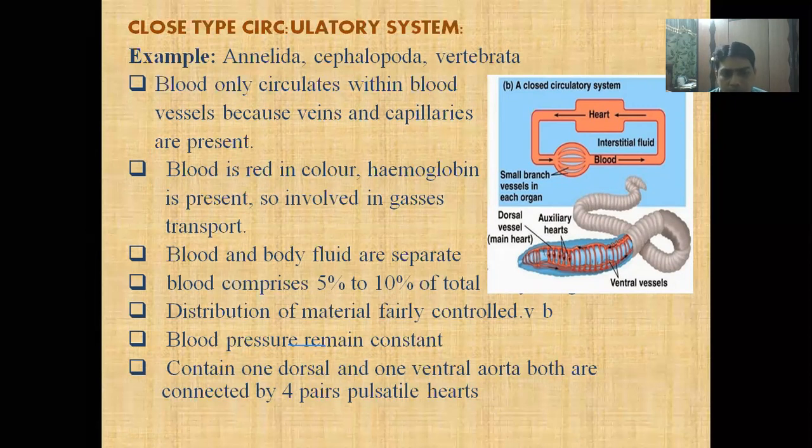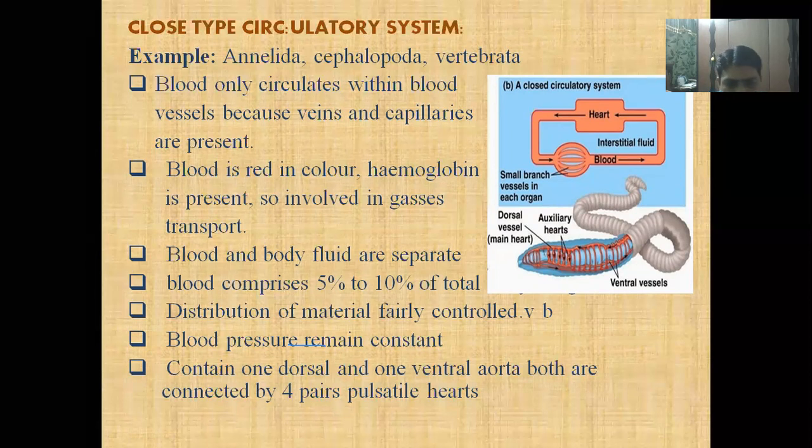The earthworm contains four pairs of pulsatile hearts, and these transverse vessels are the pulsatile hearts. They continuously pump the blood within the body, and the blood is not released into the body tissues. Blood circulates completely within the blood vessels and does not come outside them into the body cavity. That's why we call it the closed type circulatory system.